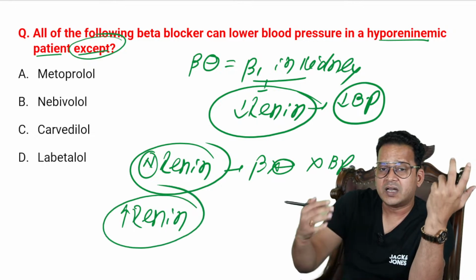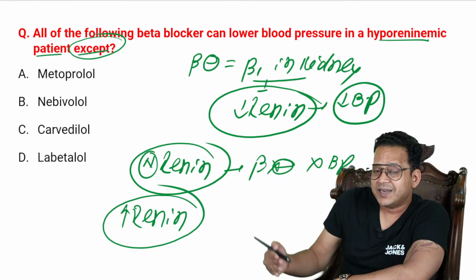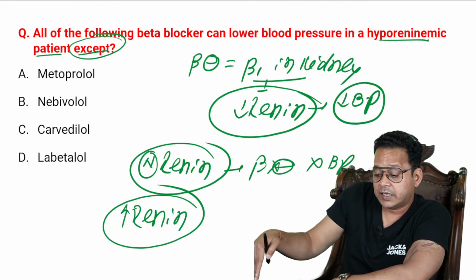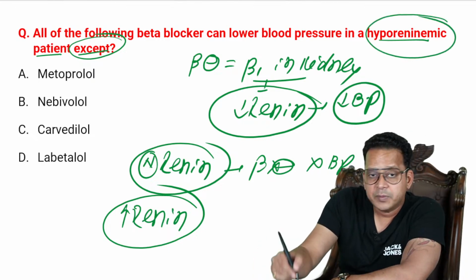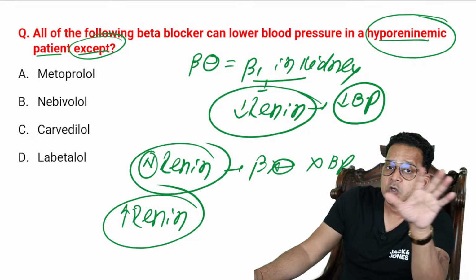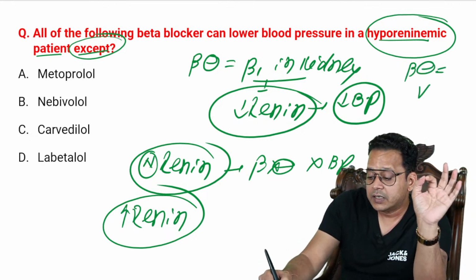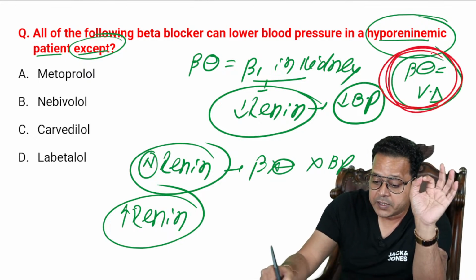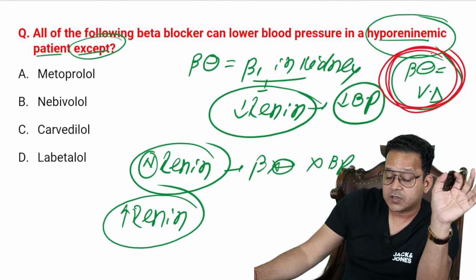In other words, what have we studied in CVS? Beta blockers are used in young age hypertension, young onset hypertension, because they act only by decreasing renin. So in a hyporeninemic patient, beta blockers will not decrease BP until and unless that beta blocker is also a vasodilator. So now tell me, what is the answer?